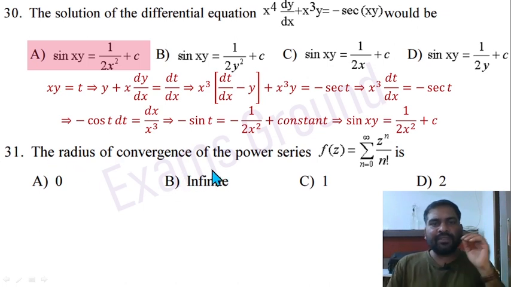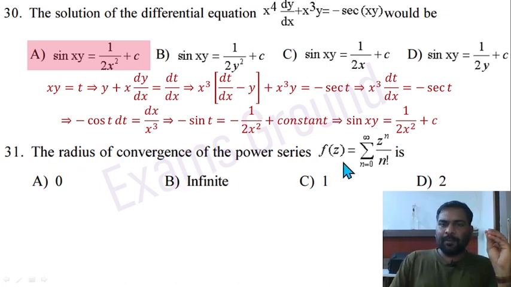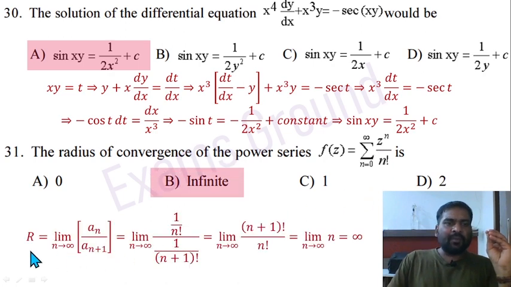Question 31. The radius of convergence of the power series f(z) equal to this. Solve it. So radius of convergence is equal to limit n tends to infinity a_n divided by a_(n+1), and after solving you will get that the answer is infinity.